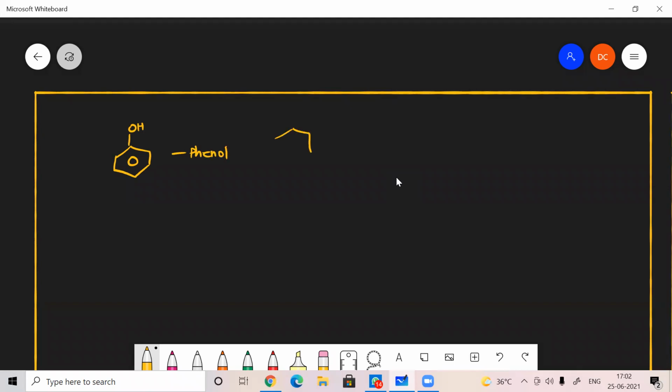Suppose it's a monohydric alcohol, we know that because only one OH group is there. If two OH groups are there, the common name of this compound will be catechol. The common name is very important in phenol as well as some aldehyde ketone compounds, because they will be directly asking questions from the common name to IUPAC nomenclature.